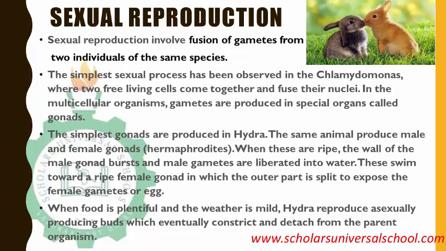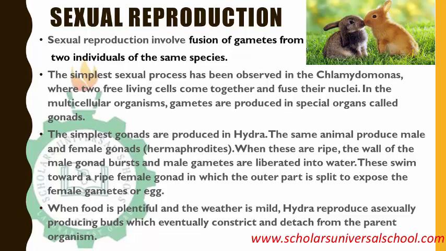But for the multicellular organisms that are well developed, they produce gametes. That is why we said that sexual reproduction has to do with fusion of gametes. Those gametes are produced from special organs, and those special organs are called gonads. The simplest gonad is found in hydra. We know that hydra is the first organism that is regarded as multicellular. That is where we notice tissue differentiation. So it has the simplest form of gonad that produces gametes.